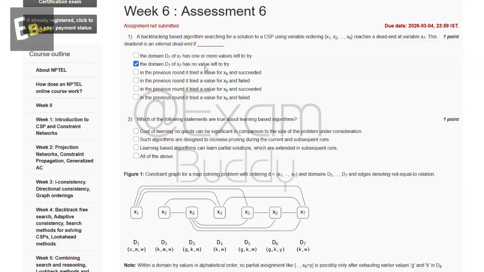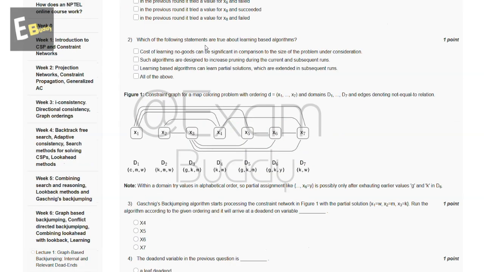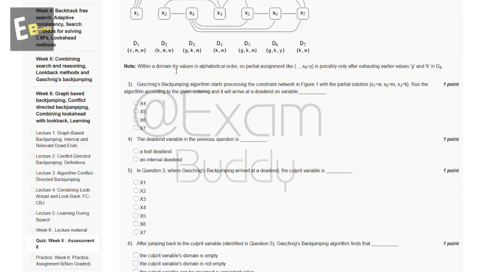And now let's go to our question number 2. Which of the following statements are true about learning based algorithms? So these are the options, and the answer for our second question is D, all of the above. And now let's go to our question number 3. Gaschnig's backjumping algorithm starts processing the constraint network in figure 1 with the partial solution x1 equal to w, x2 is equal to m, x3 equal to k. Run the algorithm according to the given ordering and it will arrive at a dead end on variable dash. So these are the options, and the answer for our third question is D, x7.